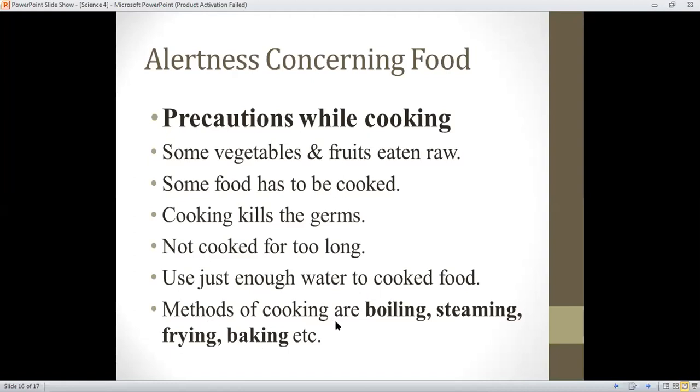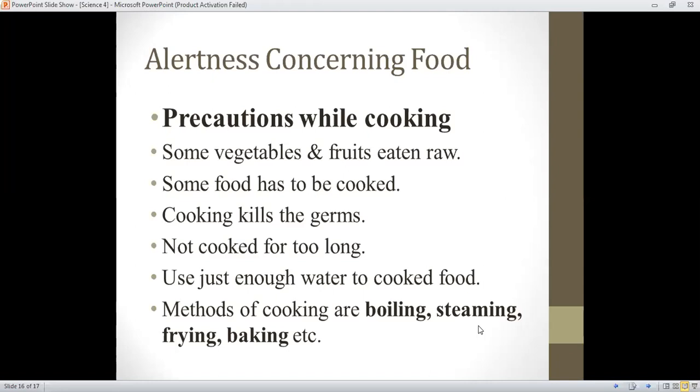Methods of cooking are boiling. Sometimes you boil the food, like pasta and spaghetti, so that the bacteria in them are removed. Then steaming also kills the bacteria and germs in it.